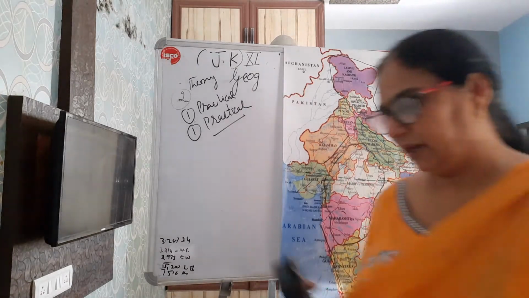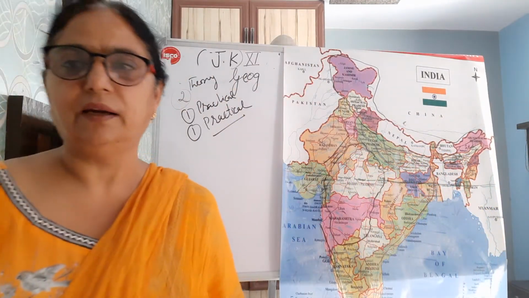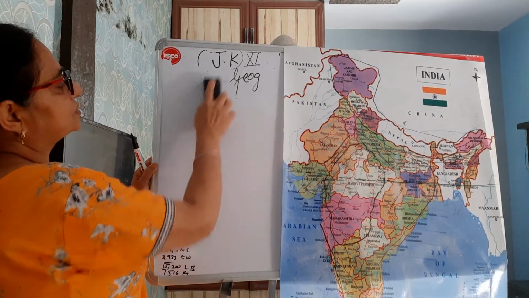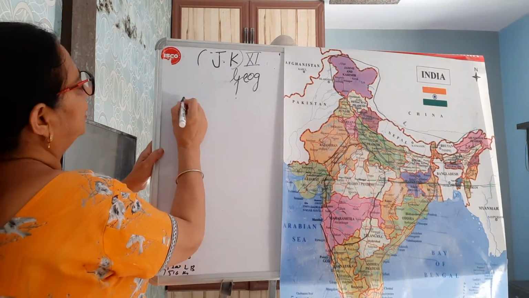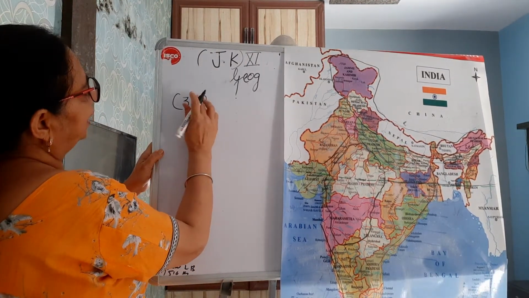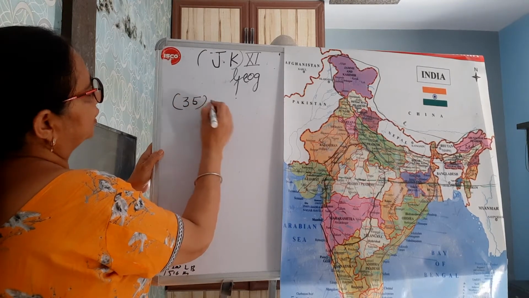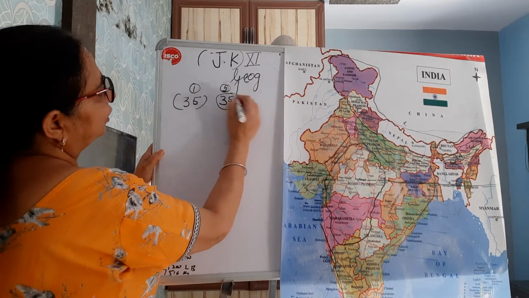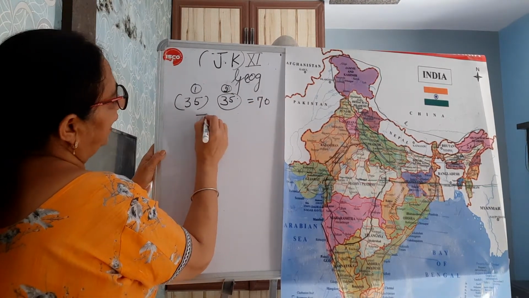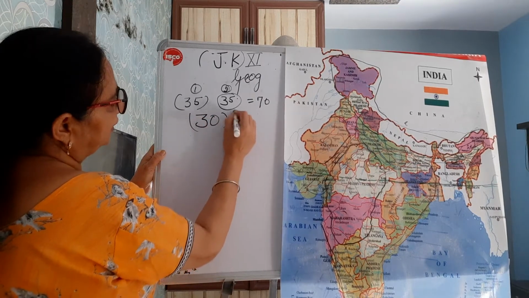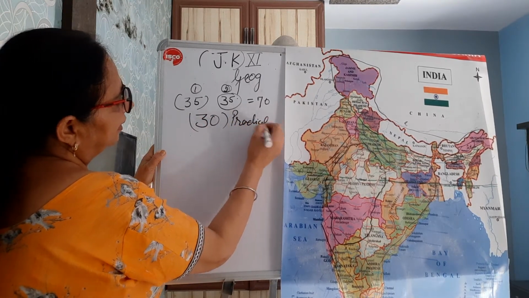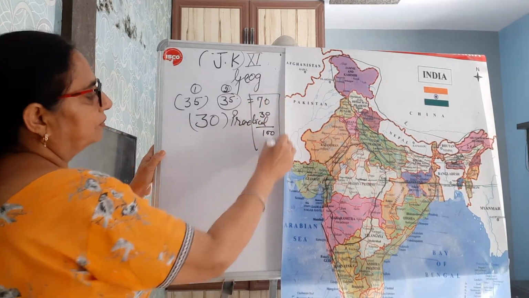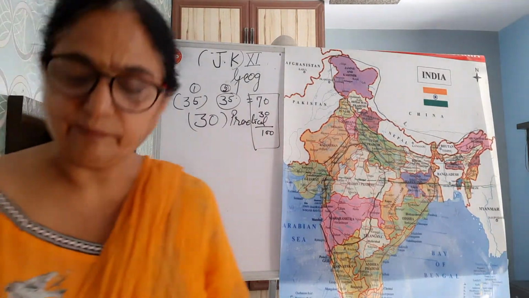For the time being, we are studying our theory part, which I am going to teach you today. So you have these 2 books. You will get a 35 marks written paper from each book, right? First book 35, second book 35, and the total would be 70, and you have 30 marks of practical, so the total would be 100 marks. Very practical subject, very interesting.